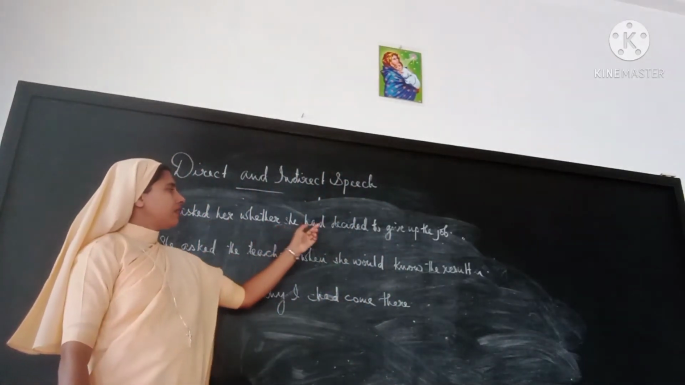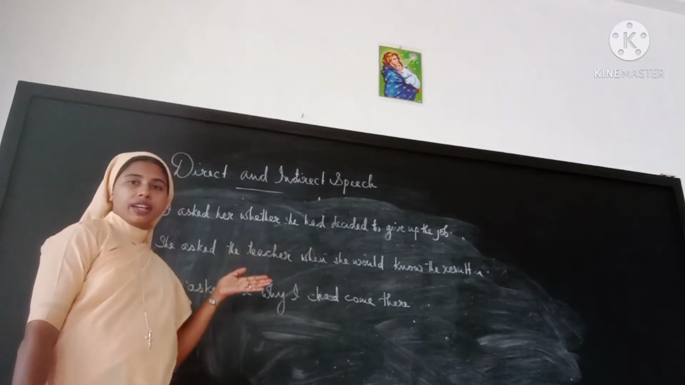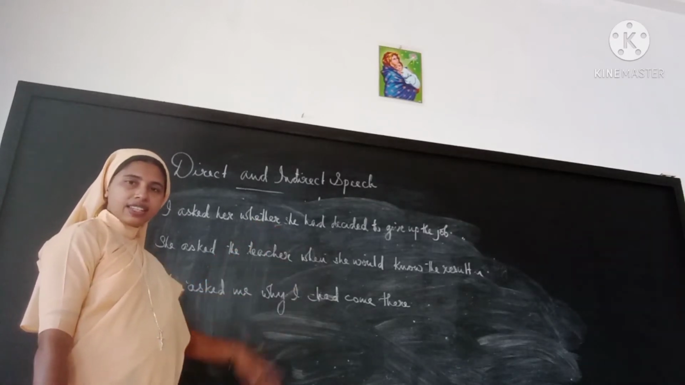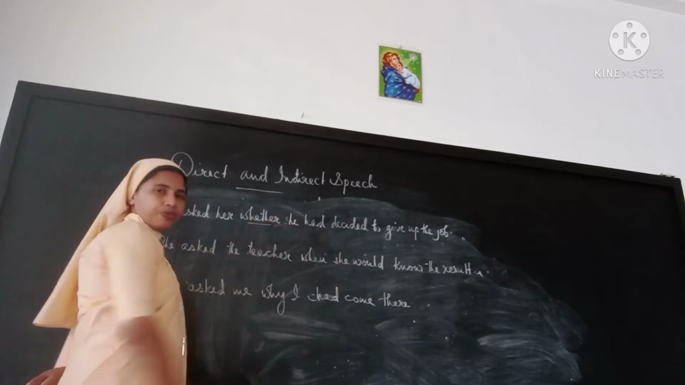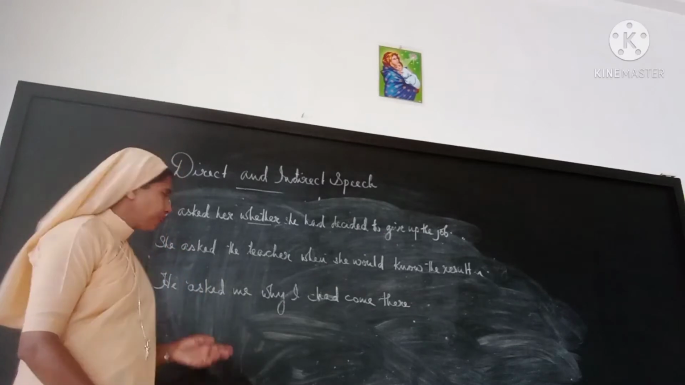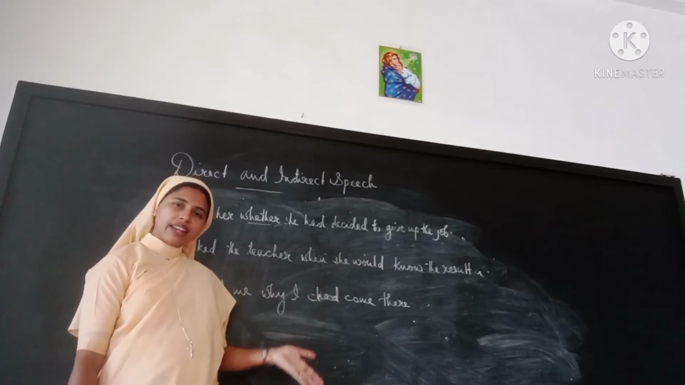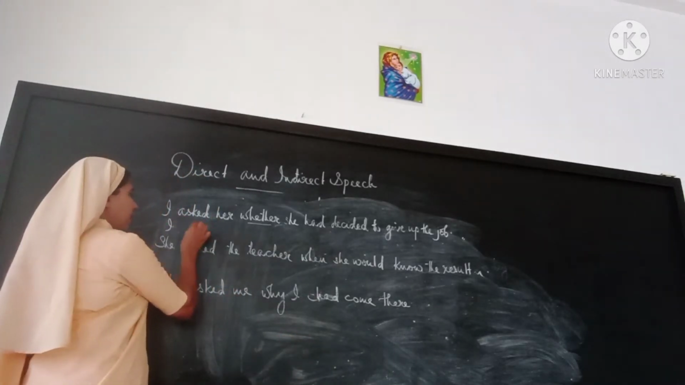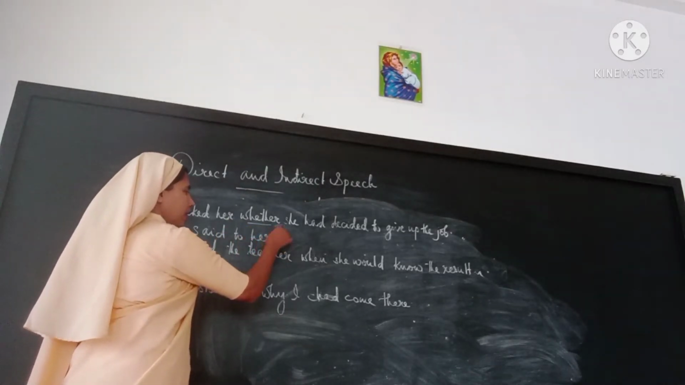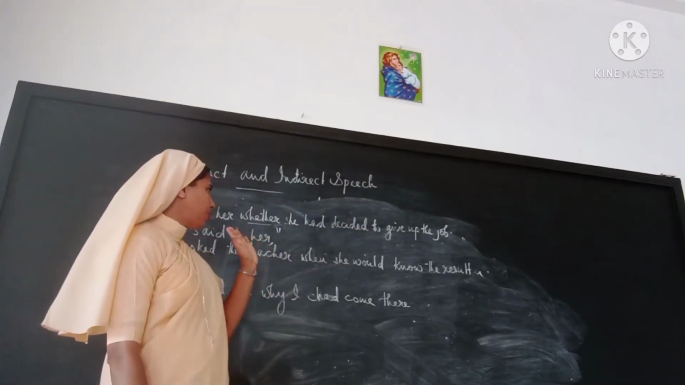I asked her whether she had decided to give up the job. Since there is whether or if, we can understand that it is a yes or no question. So, how can I change it back into direct speech? I said to her, comma, inverted comma, whether she had decided to give up the job.